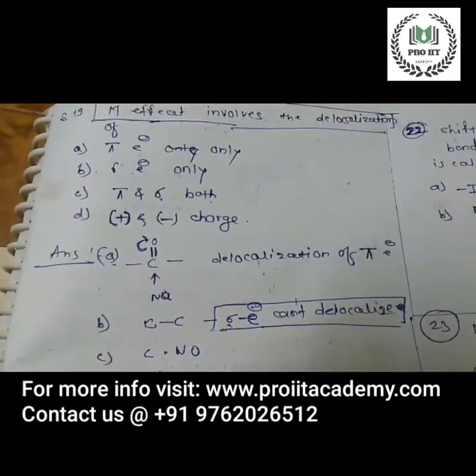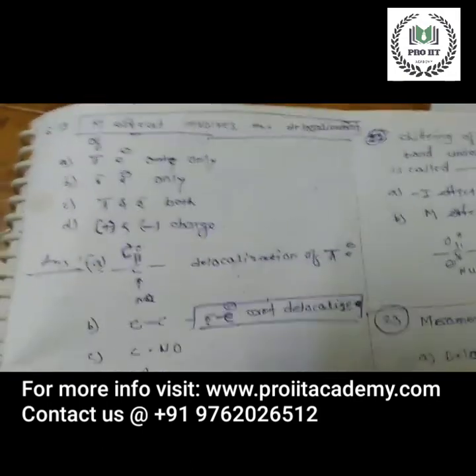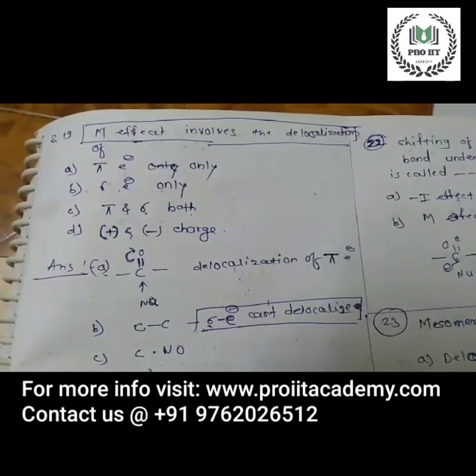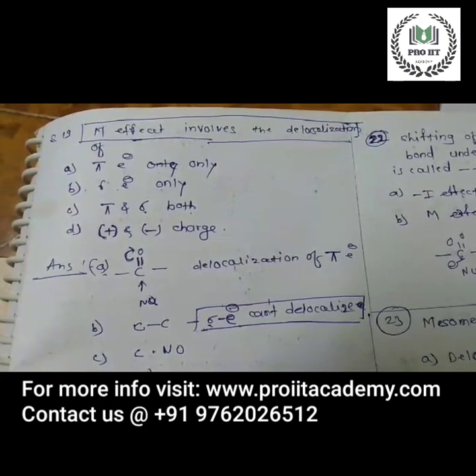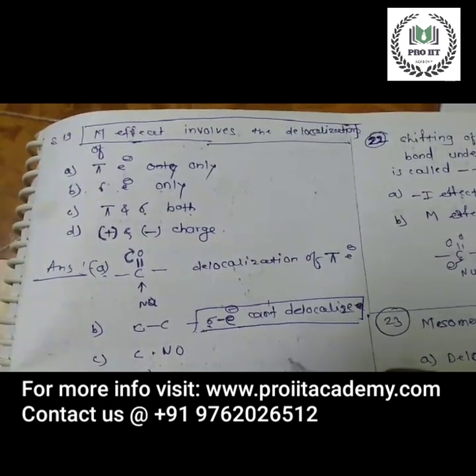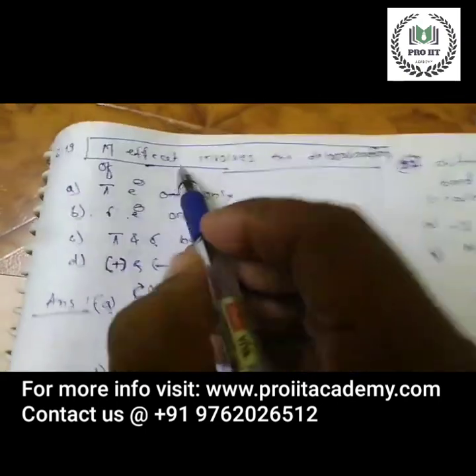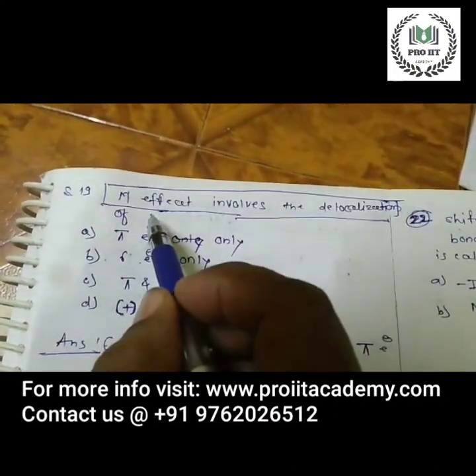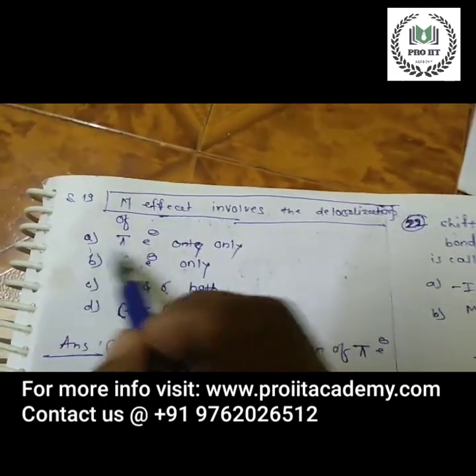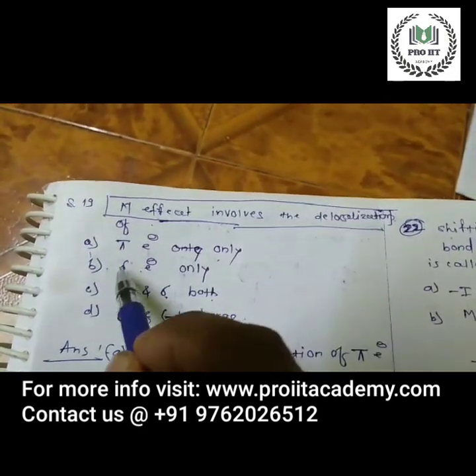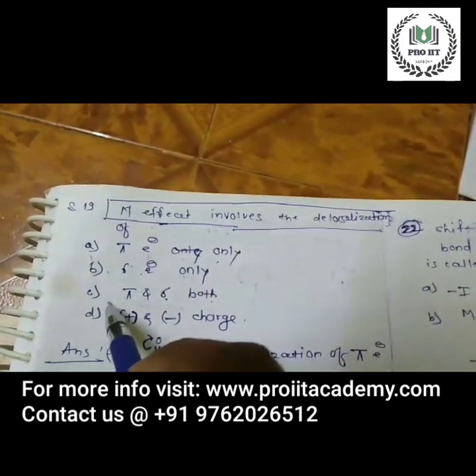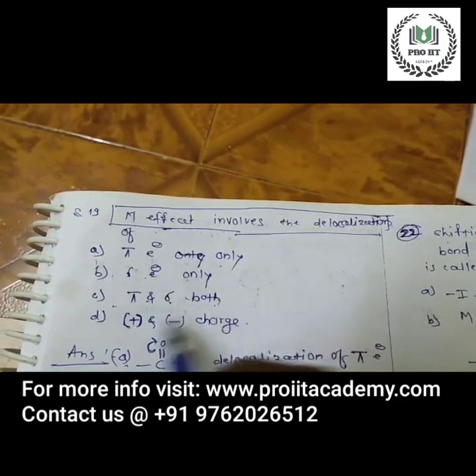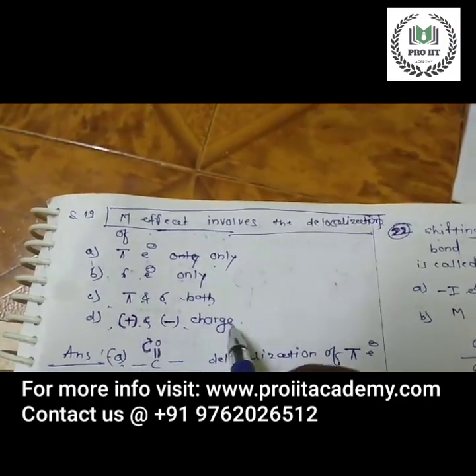Question 19. M effect, mesomeric effect, involves the delocalization of dot dot dot. Option A, pi electrons only. Option B, sigma electrons only. Option C, sigma and pi electrons both. Option D, plus and minus charges.